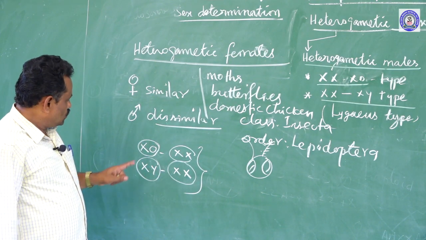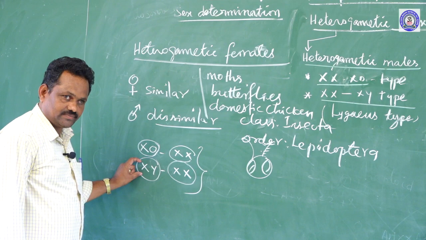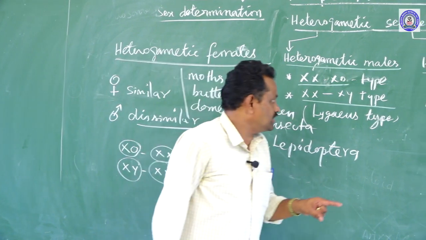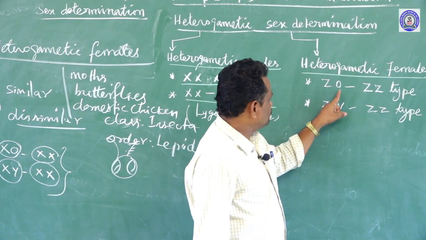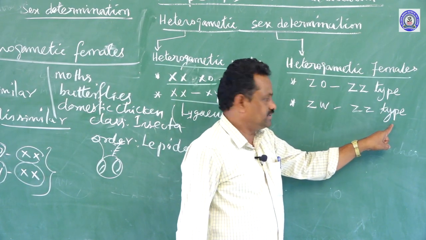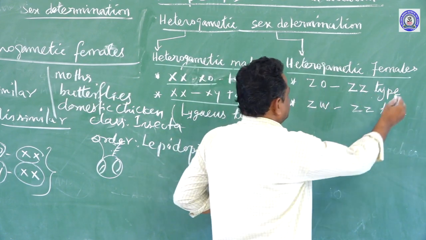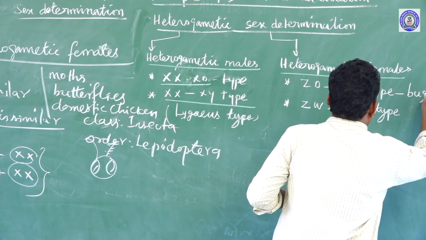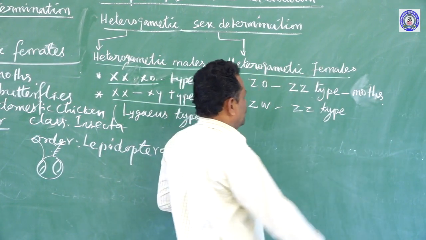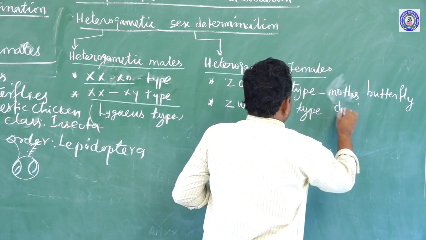So to avoid this XX-XO mechanism and XX-XY mechanism, to avoid confusion, different alphabets are used. The different alphabets are ZO and ZZ type, and another one is ZW and ZZ type. So ZO-ZZ type of sex determination is seen, as I said earlier, in bugs, in the case of moth, butterfly, and domestic chicken.